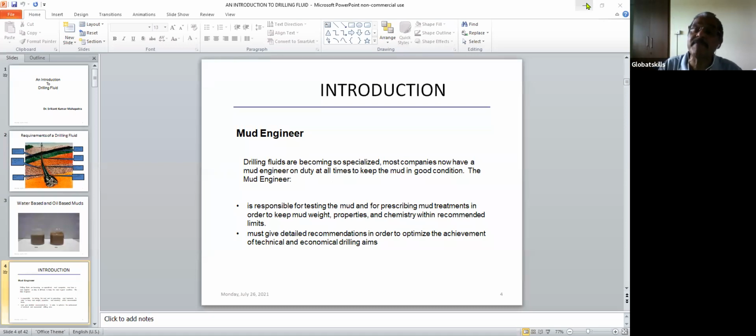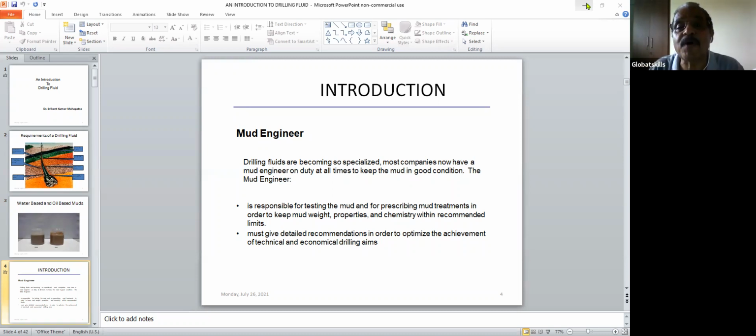Nowadays mud engineering has become a specialized subject, because drilling fluid has improved a lot, and a lot of new chemicals have come, and people are facing problems. You see, in the old days they were not drilling very deep, maybe a few hundred meters, so the problem was less. Now we are drilling 5,000, 6,000, 7,000, 8,000 meter wells, so we have more problems.